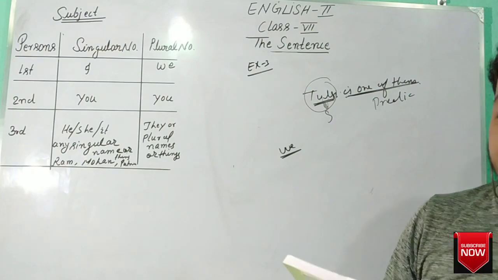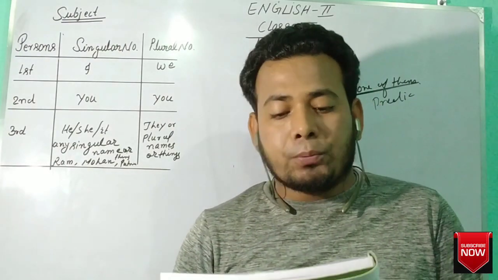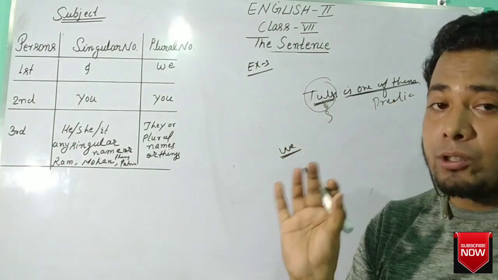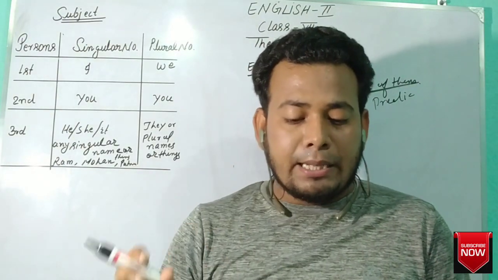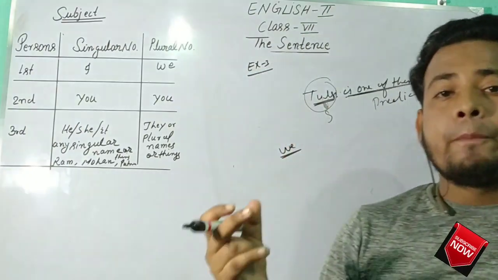Question number 8. This book gives very useful health tips. Means what? This book is subject and gives very useful health tips is predicate.